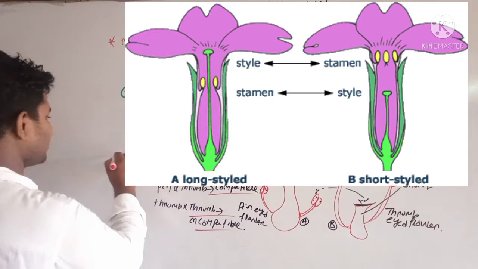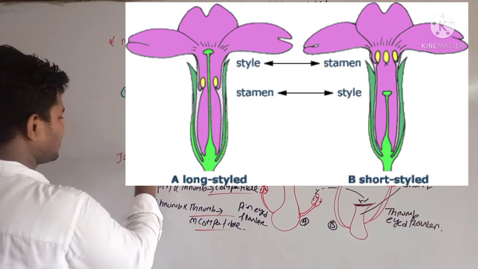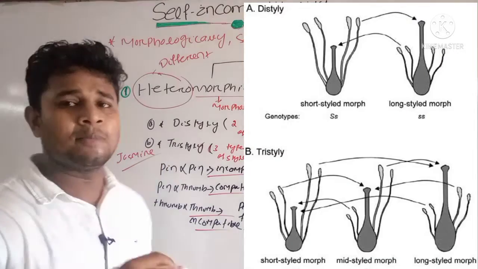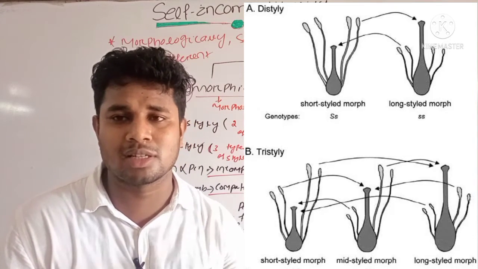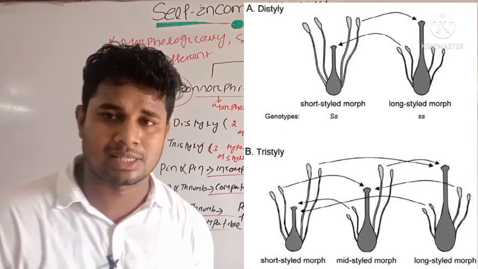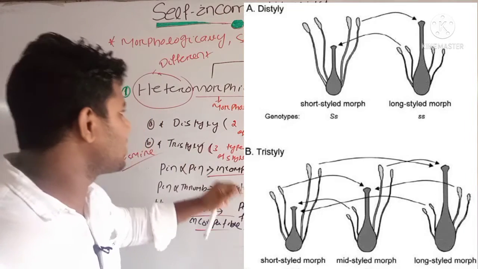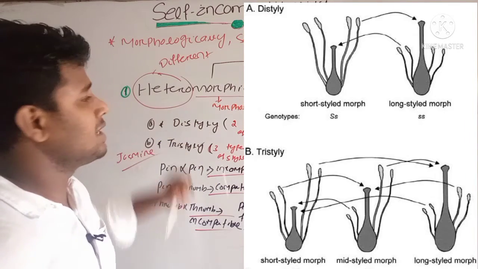Similarly, in the tri-stylic condition, like the jasmine flower, we know that it has one larger style, one medium style and one shorter style. Already we have discussed this in the previous chapter, that is contrivances. Clear? This is the concept of the heteromorphic type of incompatibility.